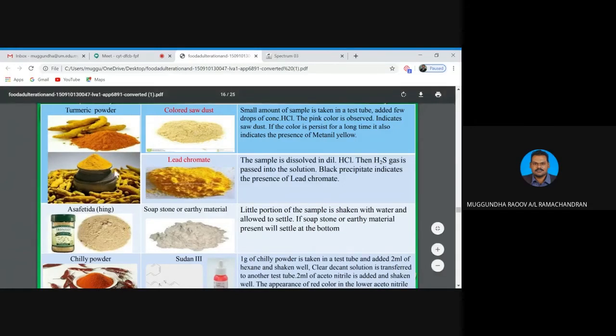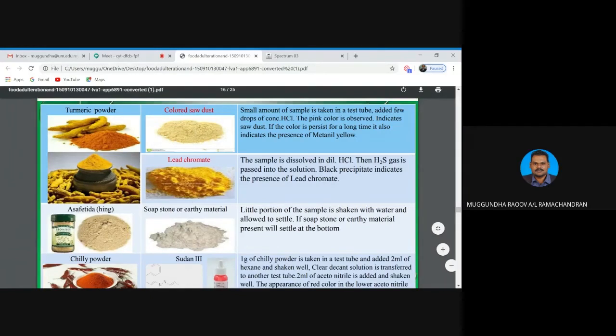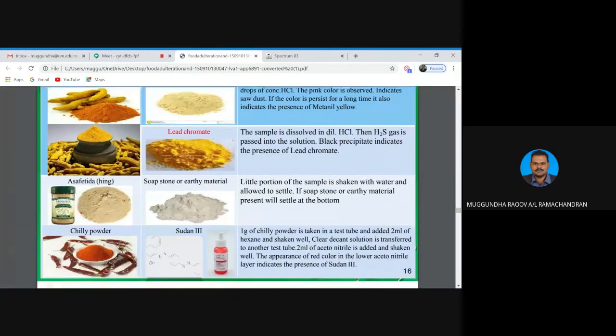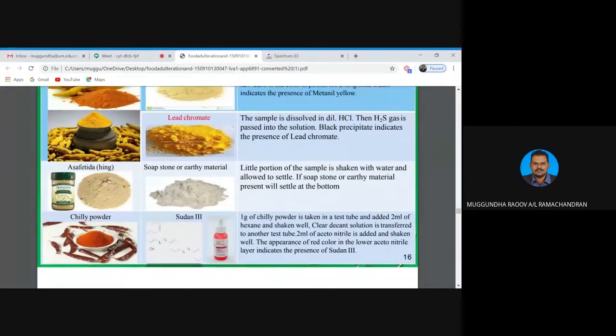And this is hing. They also mix it with lead chromate. So again, class, the sample we have to dissolve in hydrochloric acid, then hydrogen sulfide gas is passed over the solution. A black precipitate indicates the presence of lead chromate. So, class, all these are examples of the adulterants. For example, this is hing powder. They do add soap, stone, or